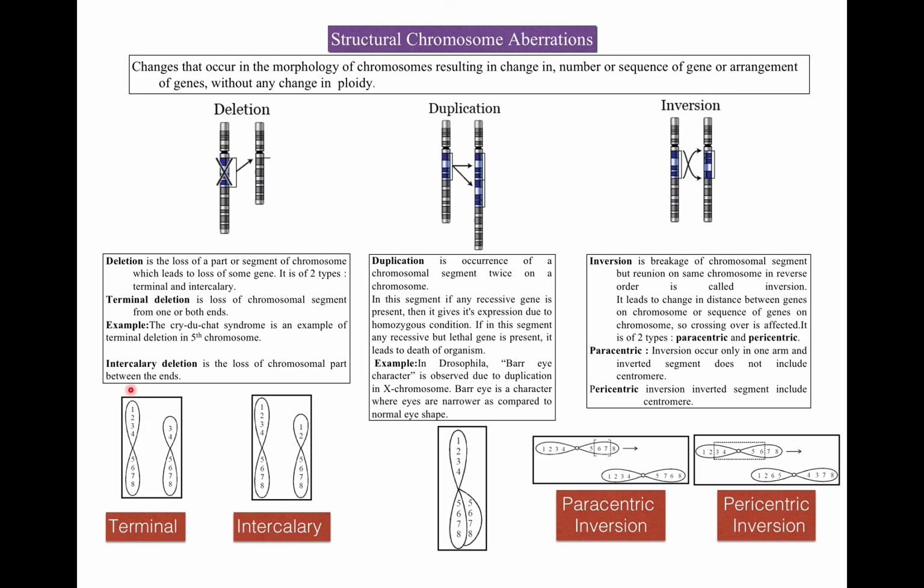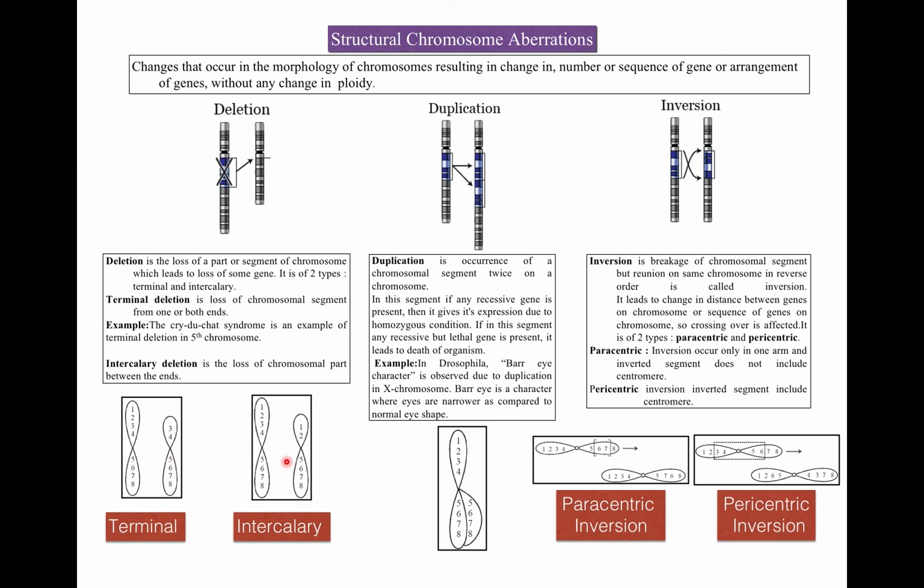Initially the chromosome was with genes 1, 2, 3, 4, 5, 6, 7, 8, but now after deletion the chromosome has become 3, 4, 5, 6, 7, 8, and there is a loss of a chromosomal segment from its upper end. That's why it is known as terminal deletion. An example is Cri-du-chat syndrome, which is an example of terminal deletion in the 5th chromosome of human beings.